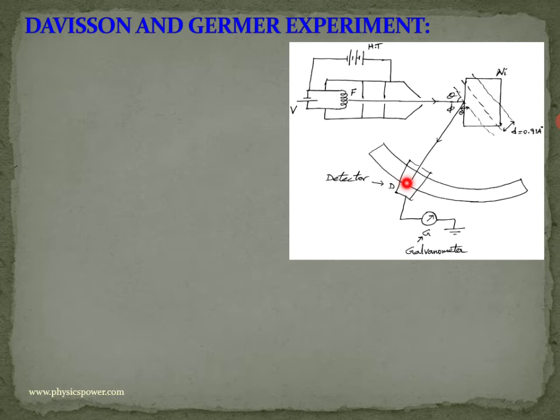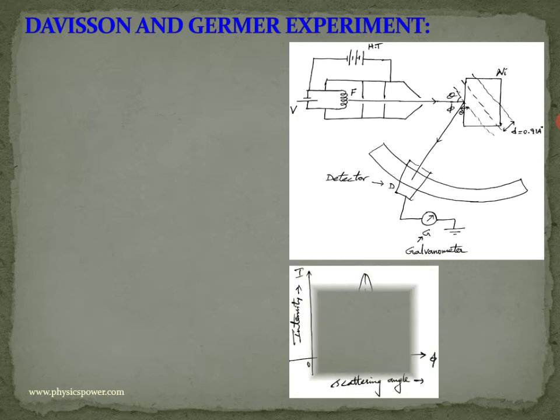For other voltages it does not give that much intensity. As a particle it should not behave like that. That means the electron is behaving like a wave, which is why we get more electrons only for a particular voltage. Let us see the remaining details of how they analyzed. Here they applied different voltages: 40, 44, 48, 50, 54, 58, like that.